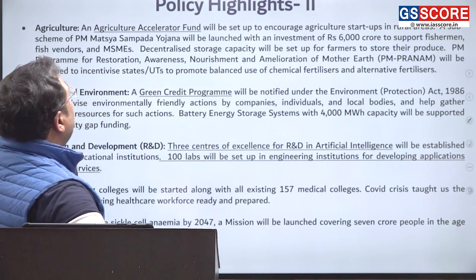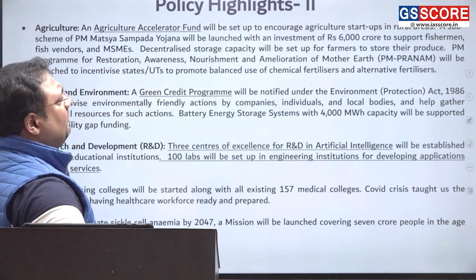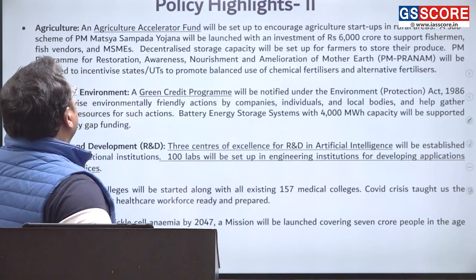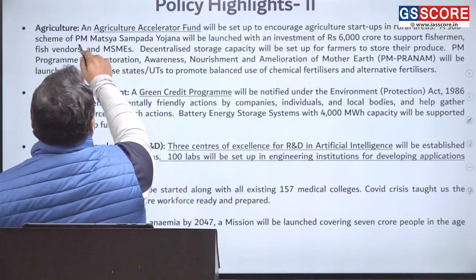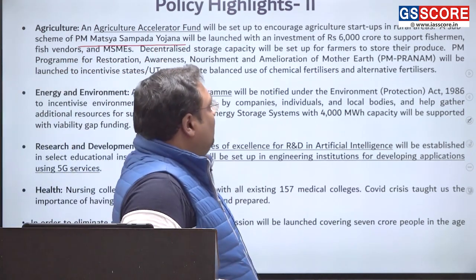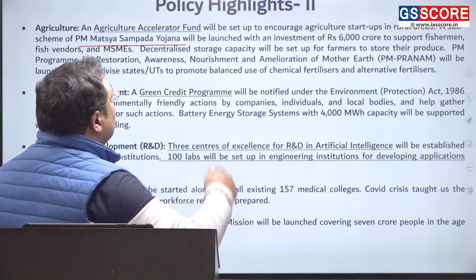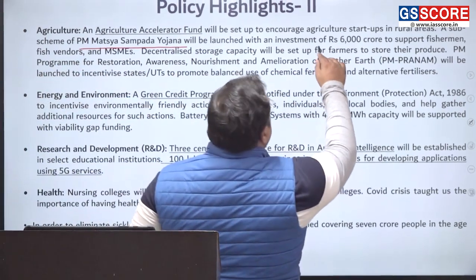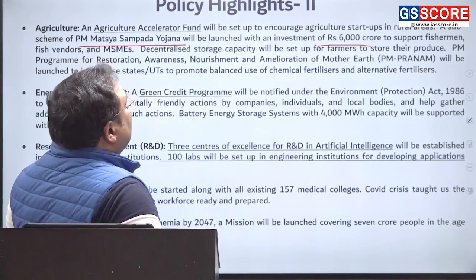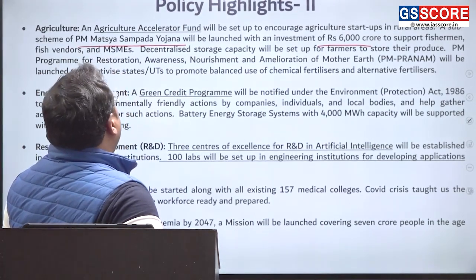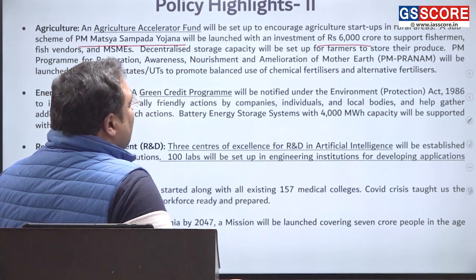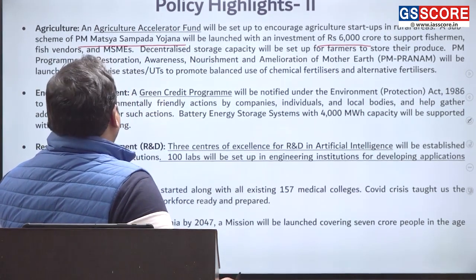Now there is an agriculture accelerator fund that we are going to set up. Okay, and similarly there will be a sub scheme under the PM Matsya Sampada Yojana, which will be about the processing of the fish. Okay, which will be with a support of 6,000 crore rupees investment. And that is going to support a lot of fishermen, MSME and fish vendors. So this is going to be a game changer for fisheries.